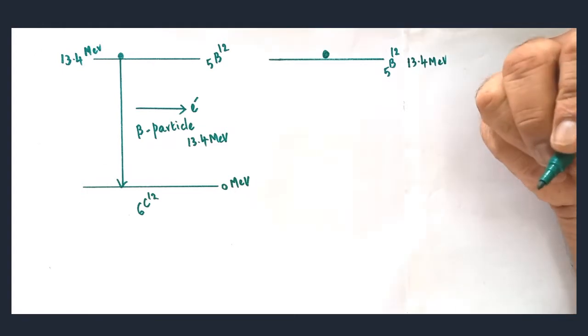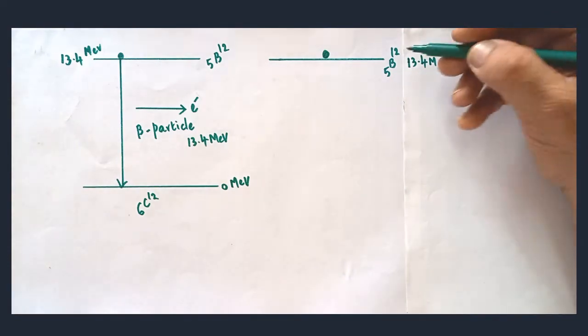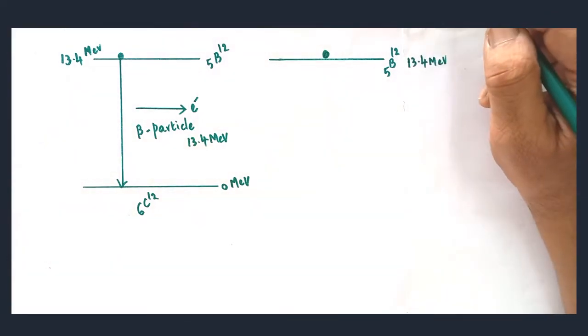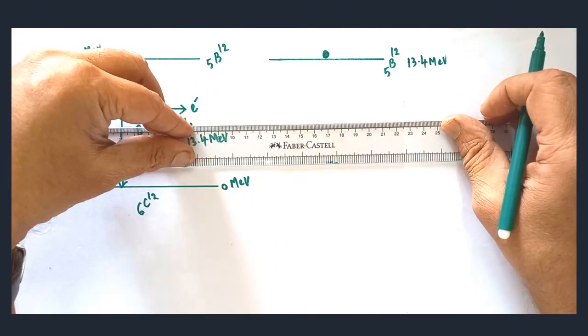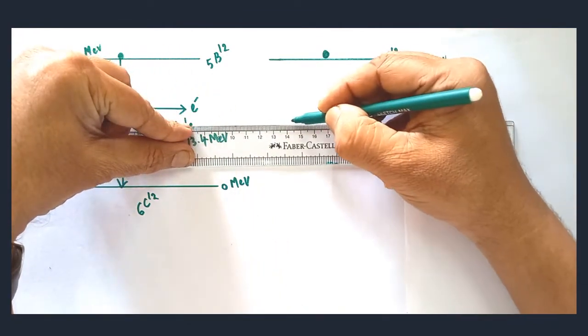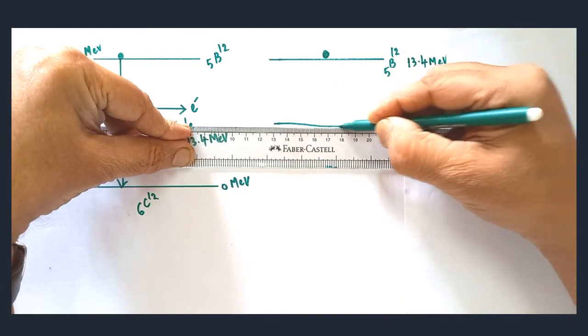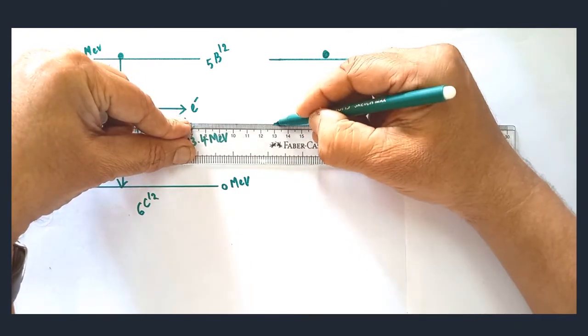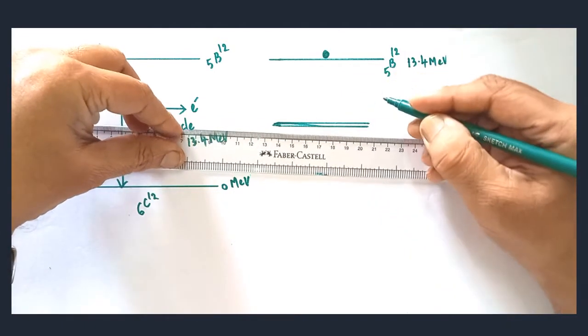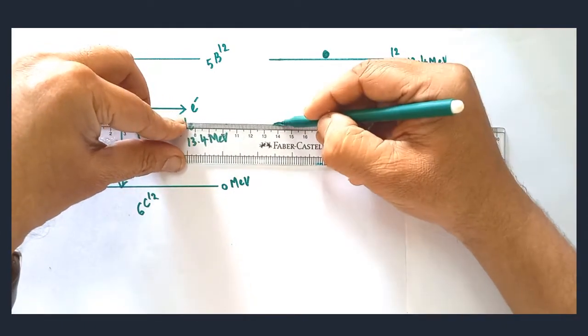Are you clear? Now what happens? This 5B12 is decayed into carbon. Now we have to take one more energy level here, an intermediate energy level. Are you clear? This is the intermediate energy level.